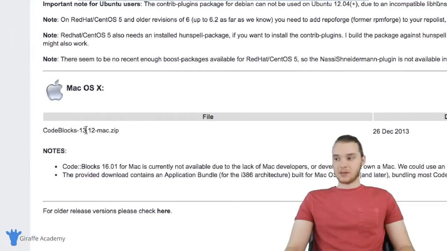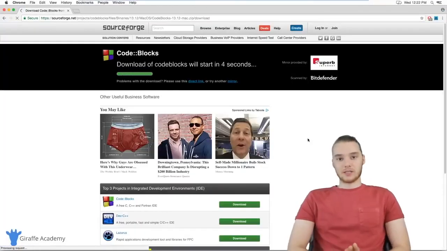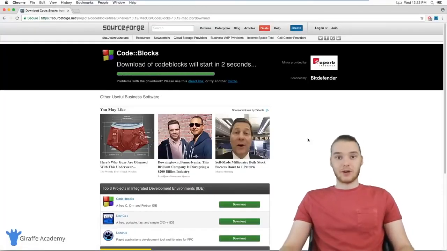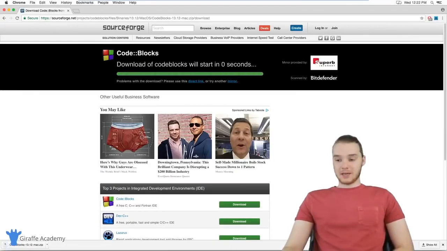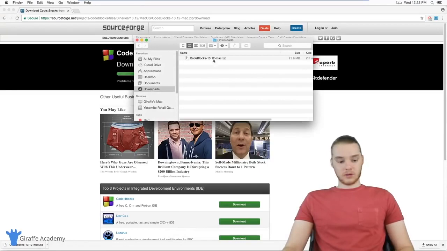So it's basically just a zip file that contains the CodeBlocks application. Over here we can download it from SourceForge. I'm just going to click this and this should redirect us to SourceForge and download the file for us. When CodeBlocks is done downloading, I'm just going to go over to my downloads folder and we'll see what we get.